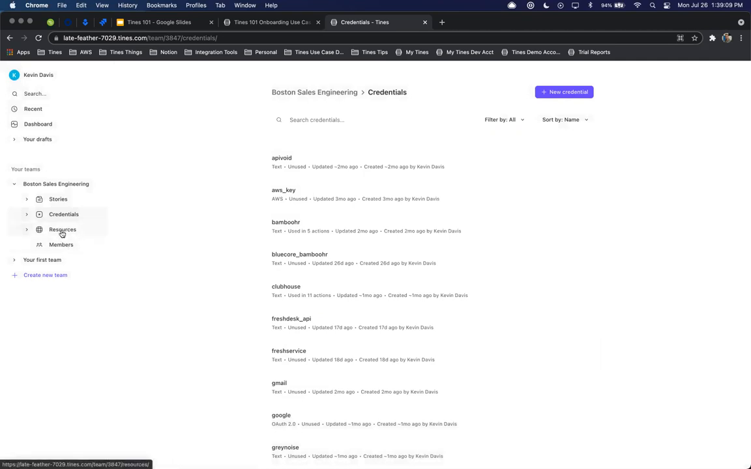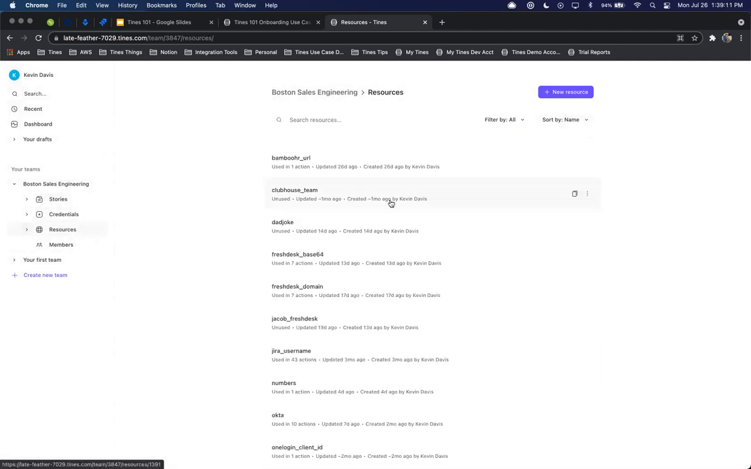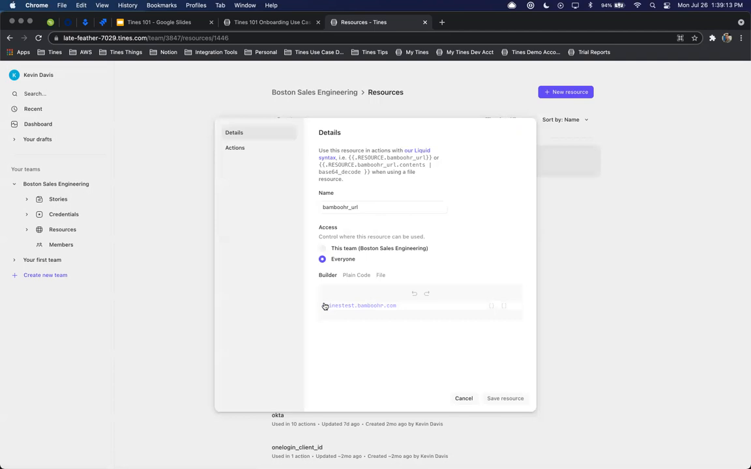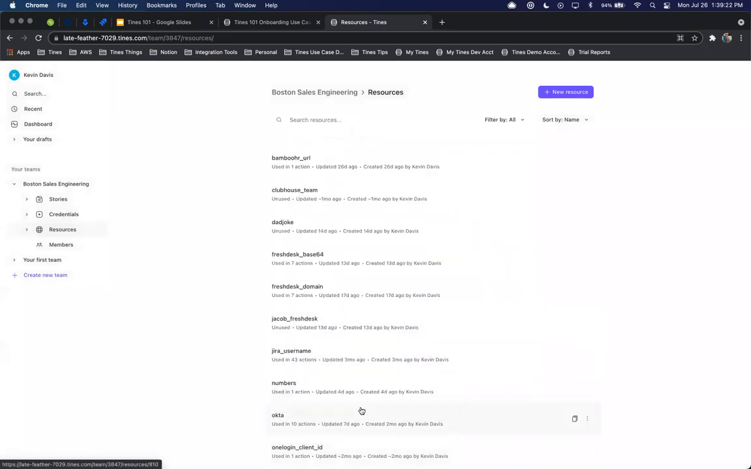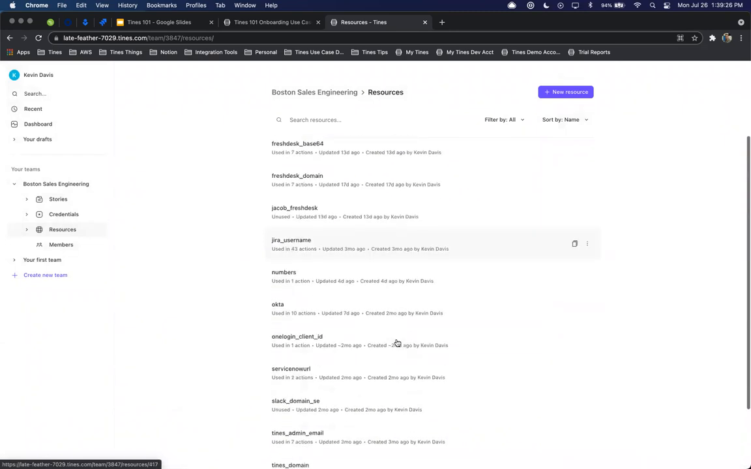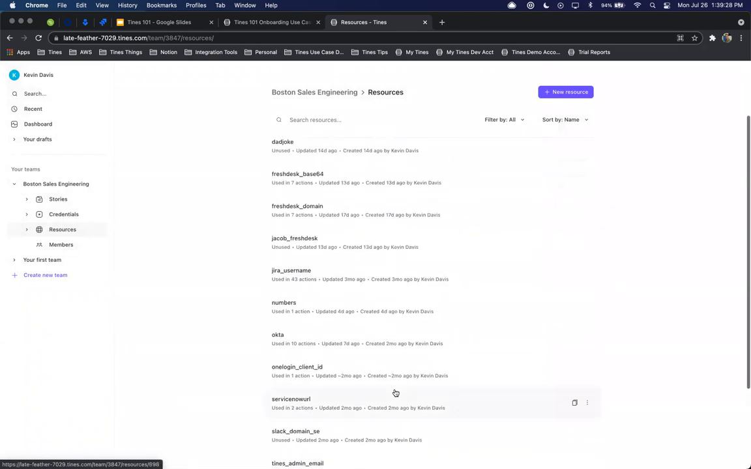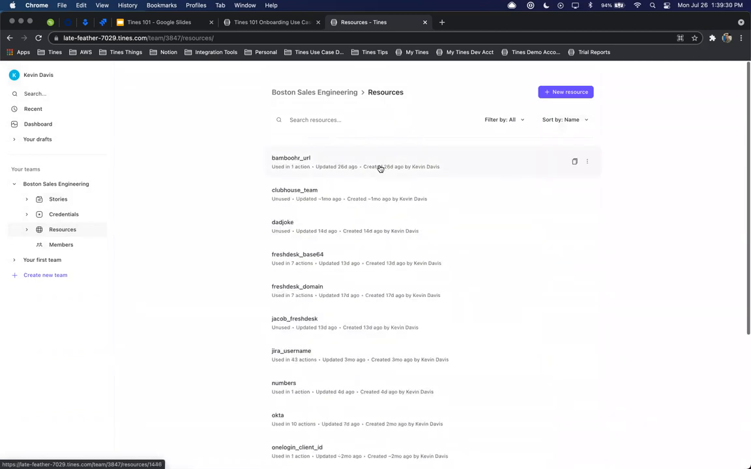Again, the next one is going to be resources. Think of resources like the URLs that are going to be utilized for your specific domains, for any ticketing or just tools in general that you're going to be connecting to. And then we also have the ability to store usernames for Jira or any other tools that are in place as well. And we can store all of that here within the resource section.